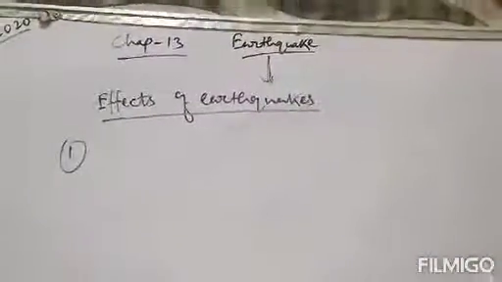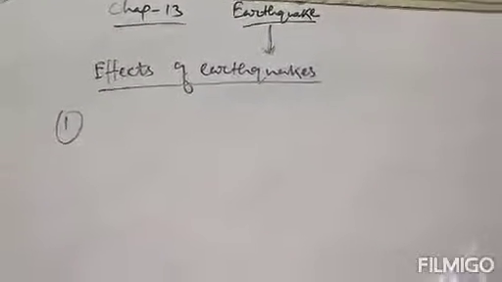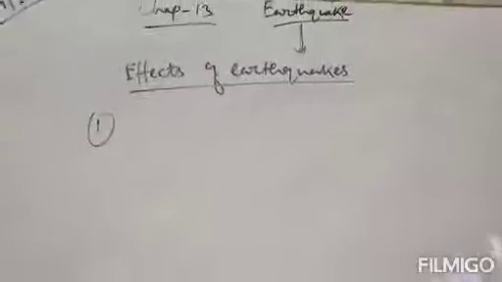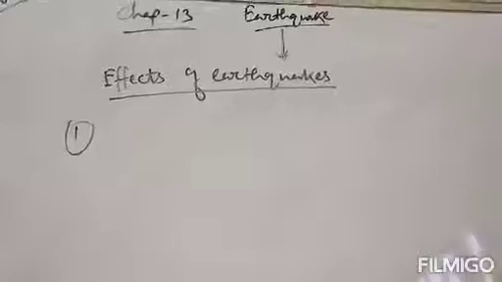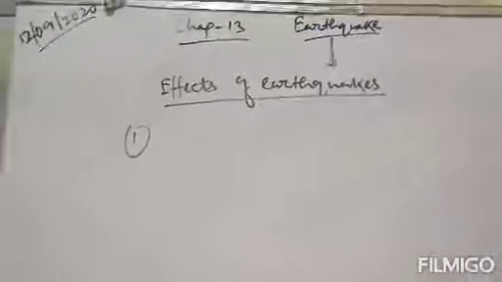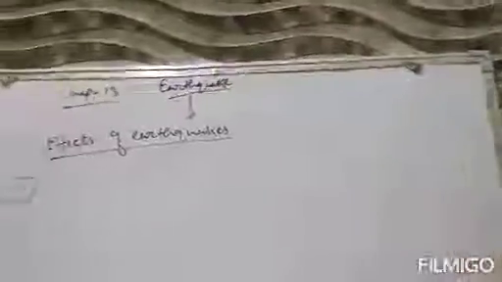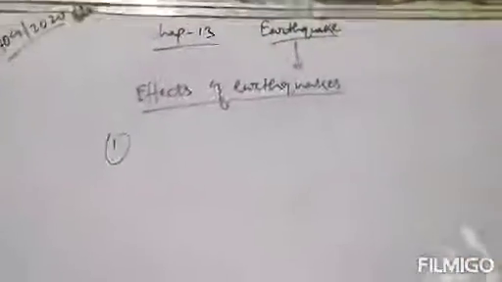Number one, it can cause damage to your buildings, bridges, and public property like dams due to the shaking of the earth crust. Public property means it can damage buildings, apartments, dams, and also cause loss of life. That is the main effect of earthquakes.